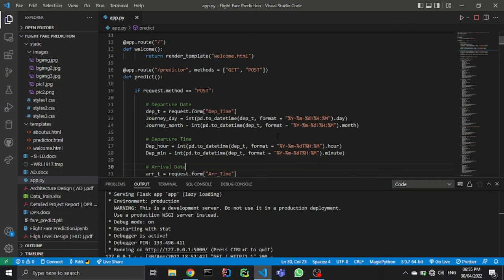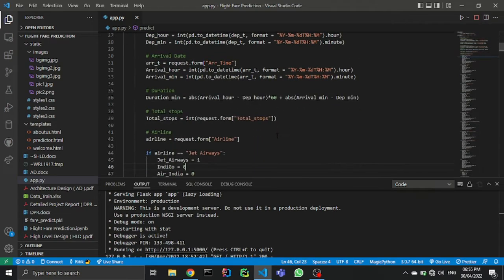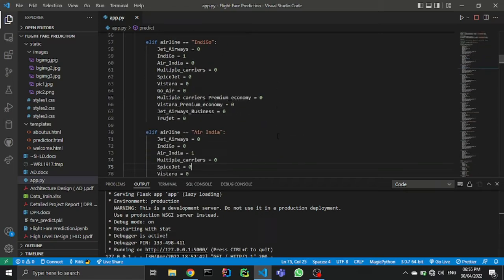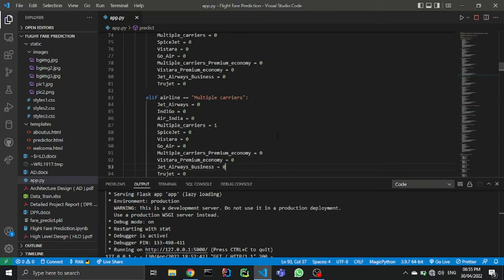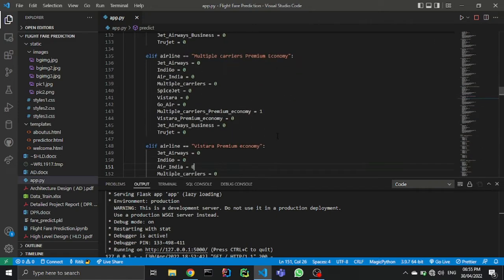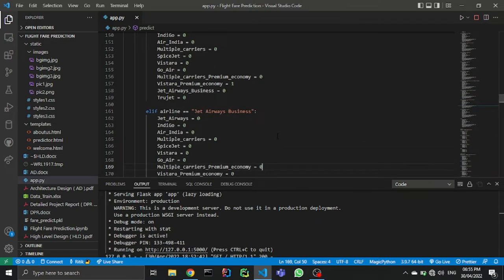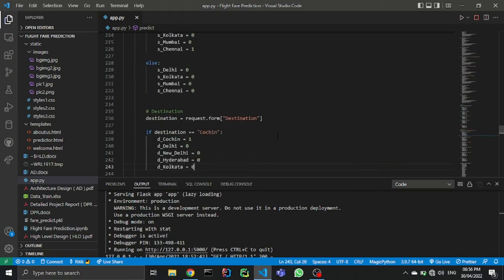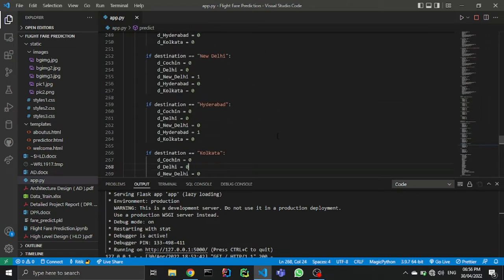We have created a function from welcome, and then for the predictor we first fetch all the details from the form, like duration and total stops, and then pre-process them as our ML model wants. Our categorical data needs to be one hot encoded, so all of these are one hot encoded and pre-processed for the ML model to predict.